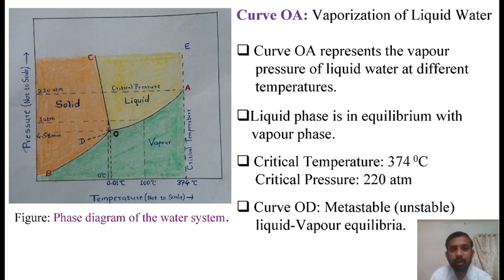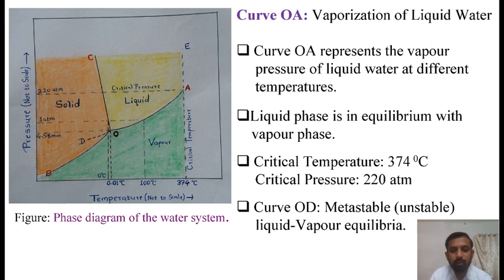Now what do you mean by the critical temperature and critical pressure? Critical temperature is the temperature above which gas cannot be liquefied no matter how great the pressure applied, while the critical pressure is the minimum pressure required to liquefy the gas at its critical temperature.